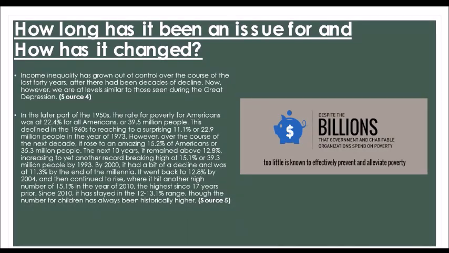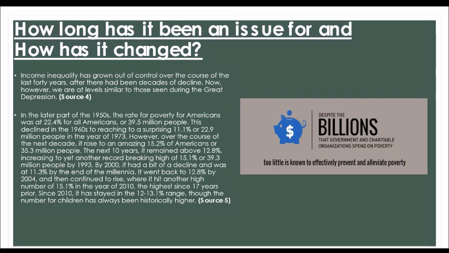So how long has this been an issue, and how has it changed? Income inequality has grown out of control over the course of the last 40 years, after there have been decades of decline. Now, however, we are at levels similar to those during the Great Depression. In the later part of the 1950s, the rate of poverty for Americans was at 22.4%, or 39.5 million people. This declined in the 1960s to a surprising 11.1%, or 22.9 million people, in the year 1973. And this goes on at crazy rates of decline and decrease.